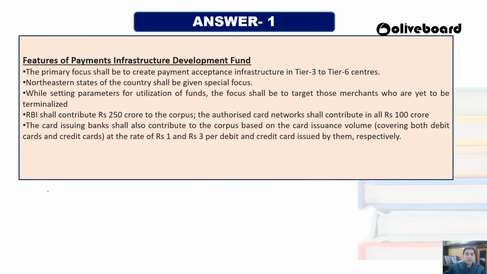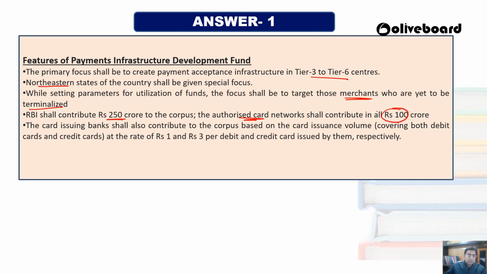So what are the features of that? The main thing is that they are focusing on tier 3 to tier 6 centers. The northeastern area will be the prime focus, and the main parameter for the utilization of the fund is that they are going to target those merchants who are yet to be terminalized. Means there are various merchants who are not using any kind of digital payment, so we wanted to target those merchants. A 250 crore corpus is going to be provided by the RBI, and the authorized card networks will be providing up to 100 crore.